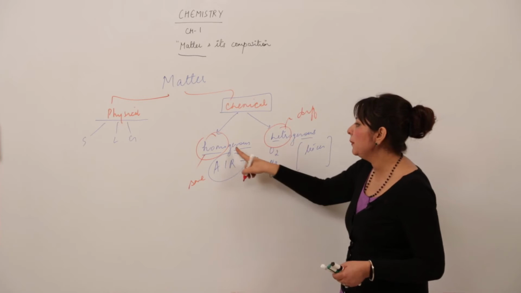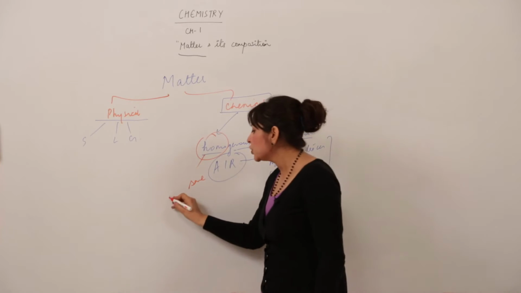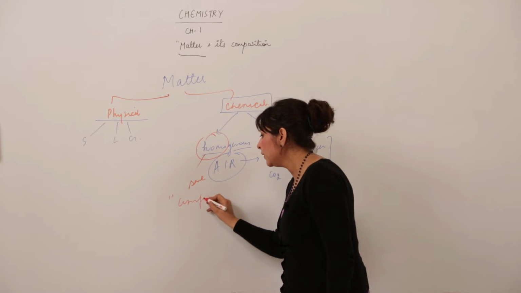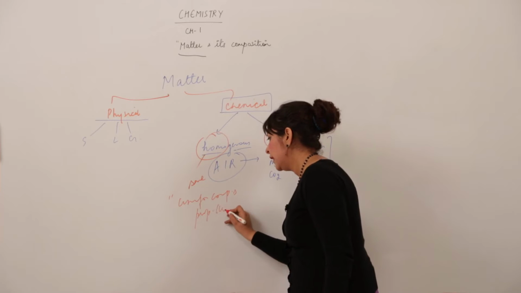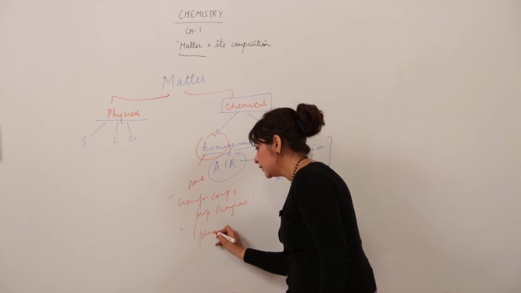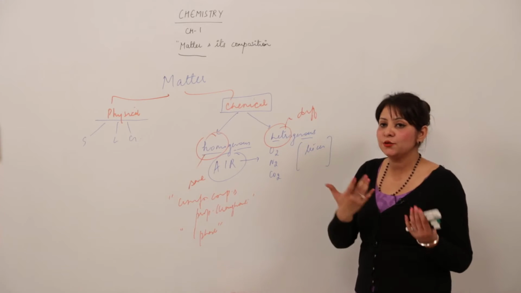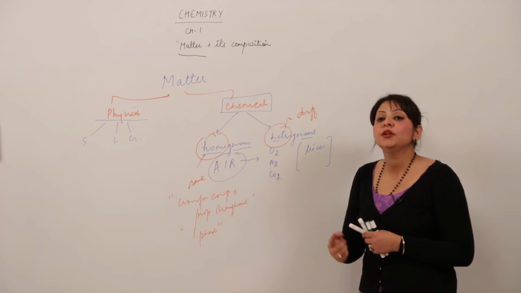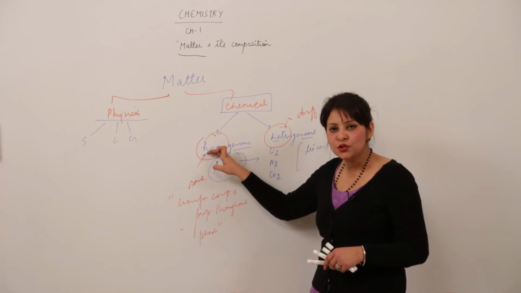So what do you mean by homogeneous matter? Homogeneous matter is a matter which has uniform composition and properties throughout, and moreover it exists in one phase. See, if I take a sample of air, you will not get to see N2 differently, CO2 differently. You will get to see one phase. So we say air is homogeneous.